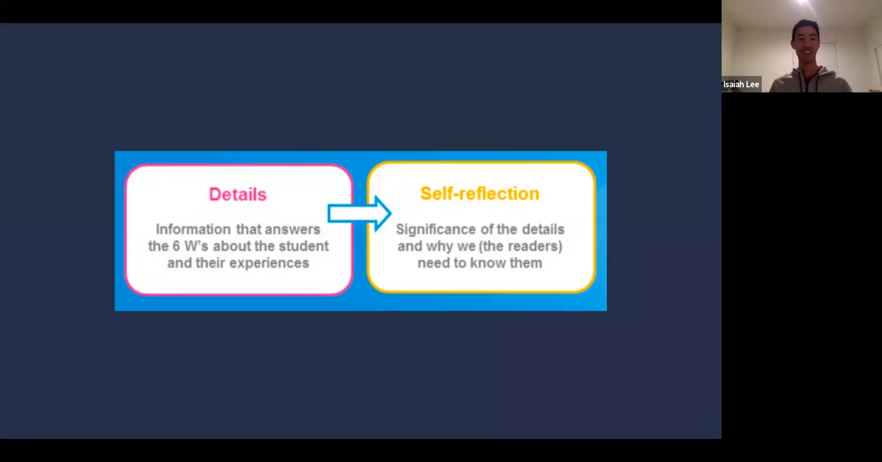And then once you give the details, the context of the experience, you want to reflect on that experience. What is the significance of the details? Why did you share these details? In some cases, you want to answer the so what. You've told us all about this experience, so what? What did you gain from the experience that helps inform the reader about who you are as an individual?